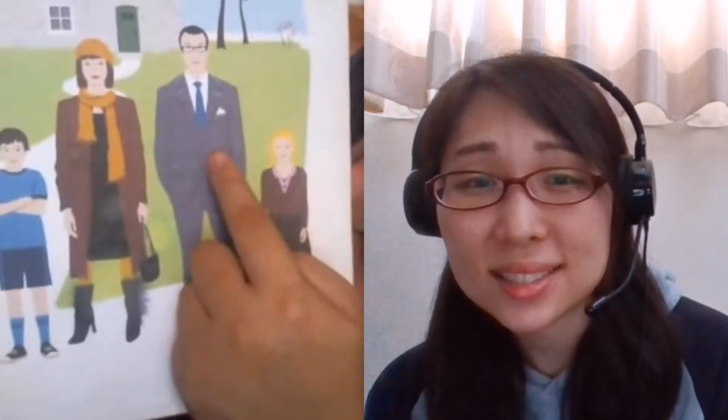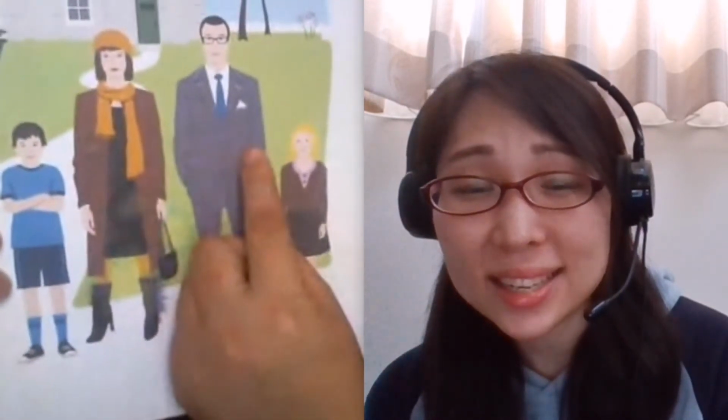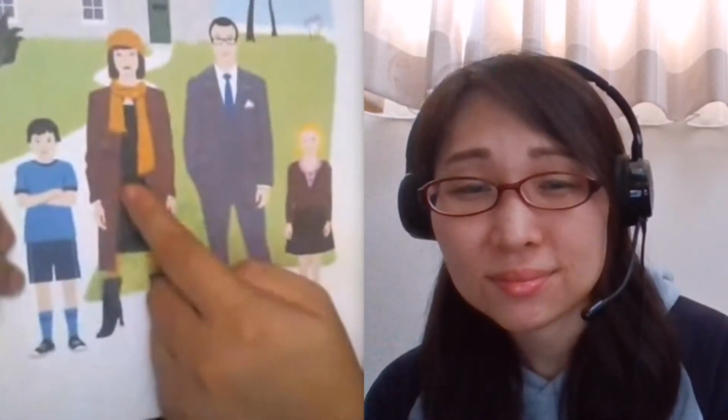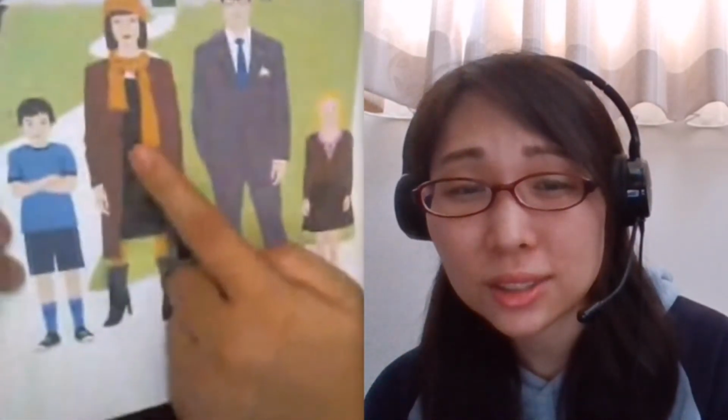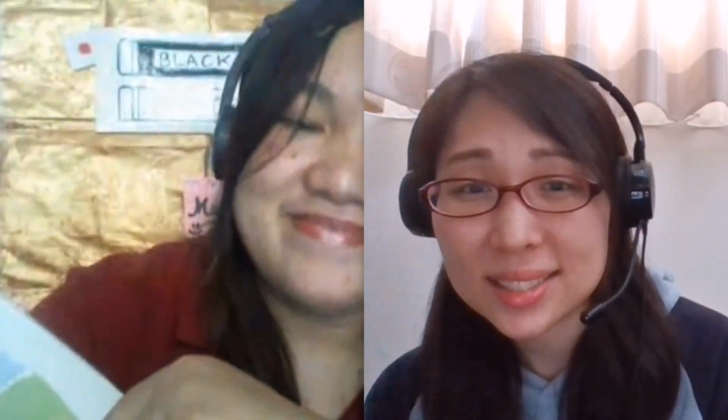Are these hands his? No, those hands aren't his. They're hers. Are these arms hers? No, those arms aren't hers. They're his. Yep, another. What about this one?